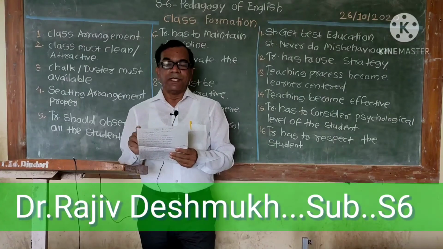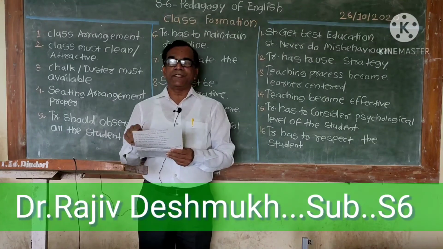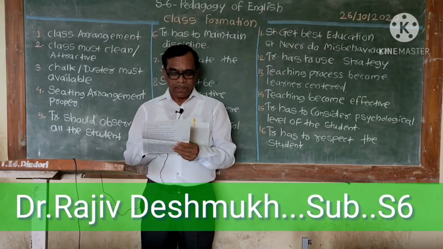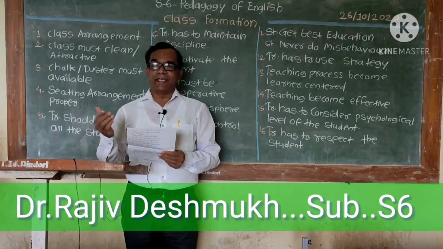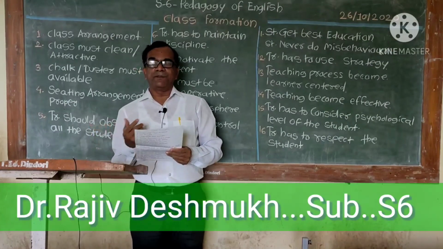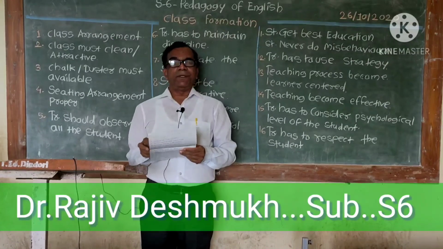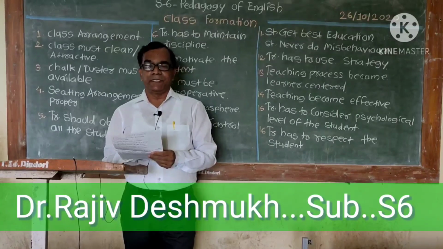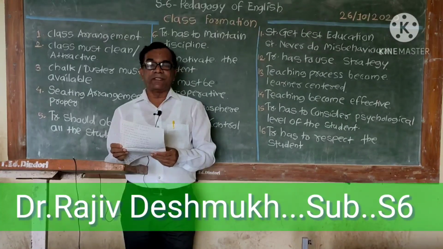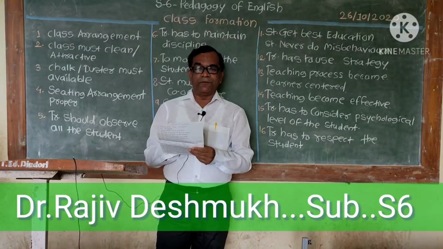First, rules. The teacher has to make some rules in the class, and the teacher has to follow all the rules at the time of teaching. Second, motivation. The teacher has to motivate the student when they give the correct answer. This motivation is very, very important. Third, discipline. Discipline is very important. The teacher has to maintain discipline in the class for effective teaching. Next, respect. Every teacher has to give respect to the students. Every teacher should behave respectfully.